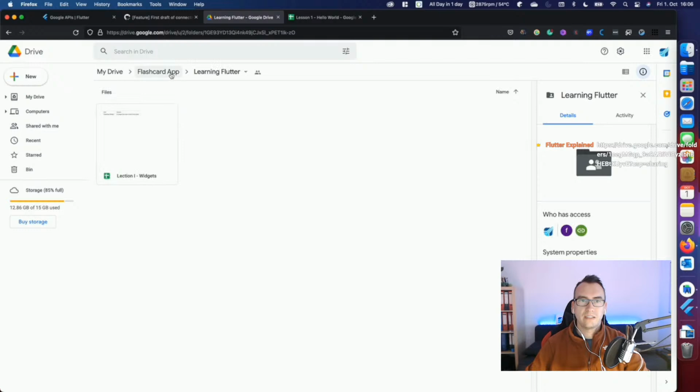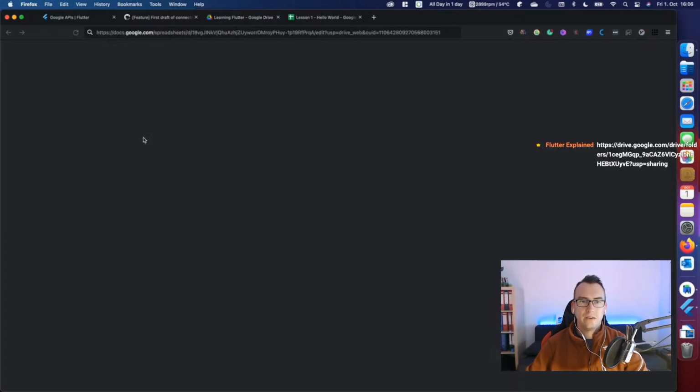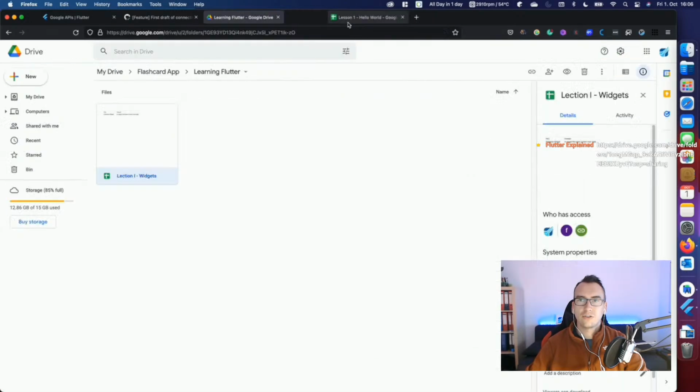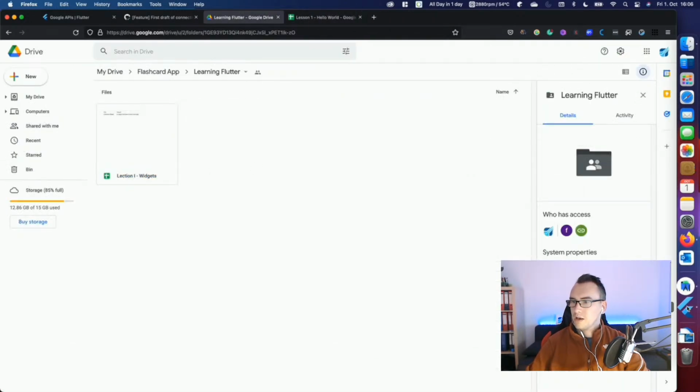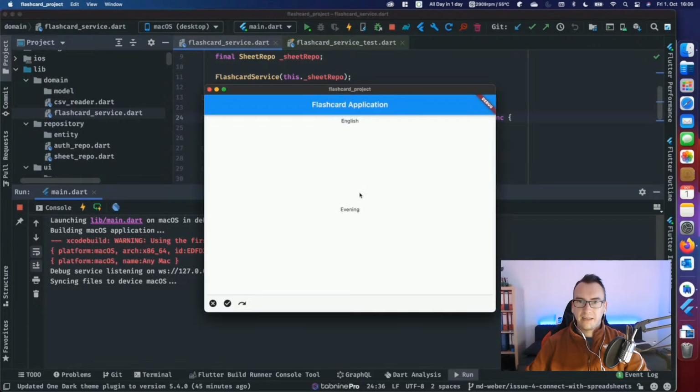If you have good ideas, what lessons you want to create, for example, for Flutter, we will have widgets as the first lecture and so on and so forth. At the moment, this is pretty static. We only access one file. So we come directly into the app, and the very first top file is selected.